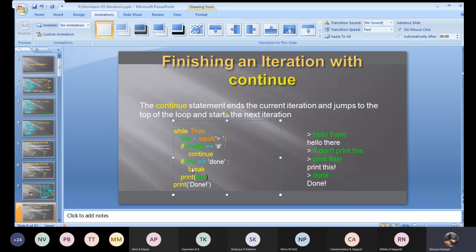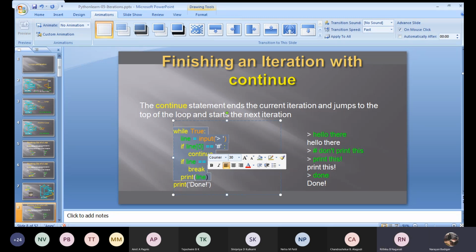Now where will the control go once it breaks? Which statement will execute now? Print done. Once this print is executed, it terminates the while. The whole loop is terminated and it comes out of that while loop.